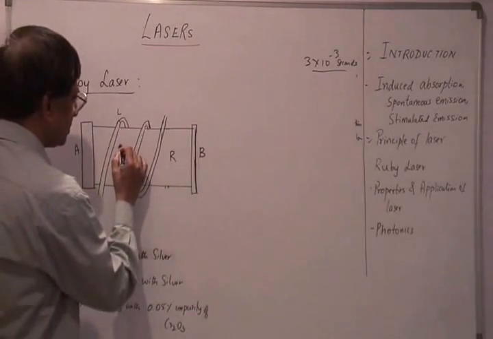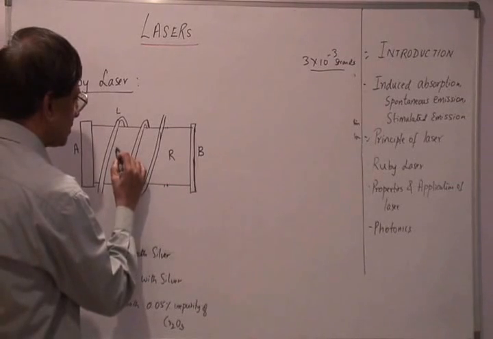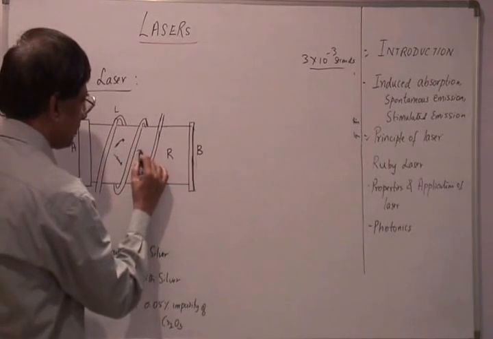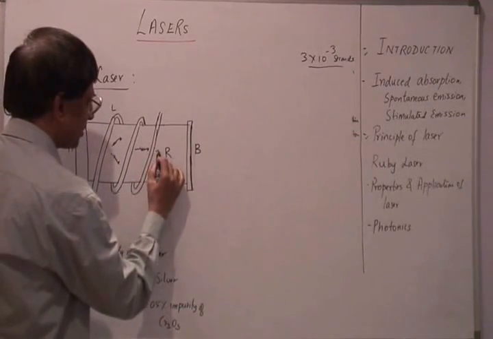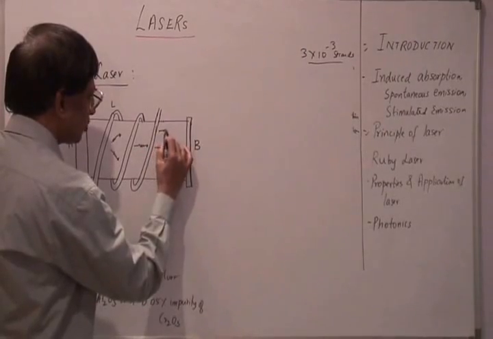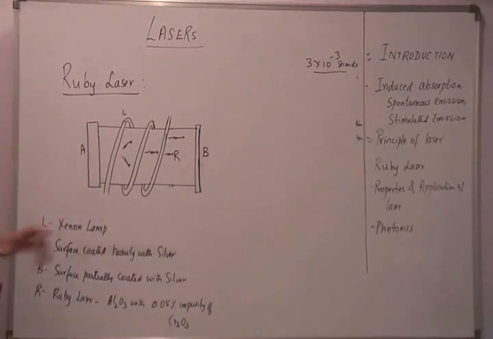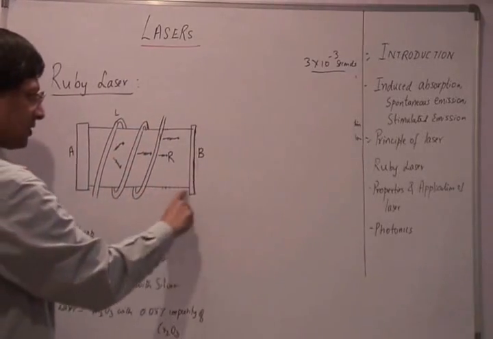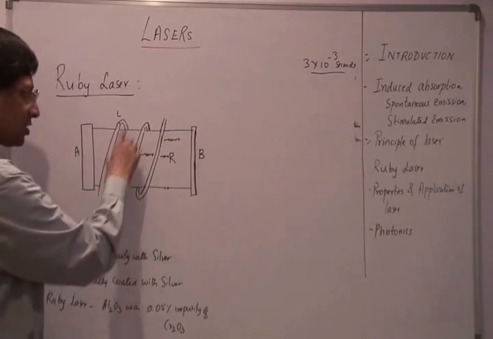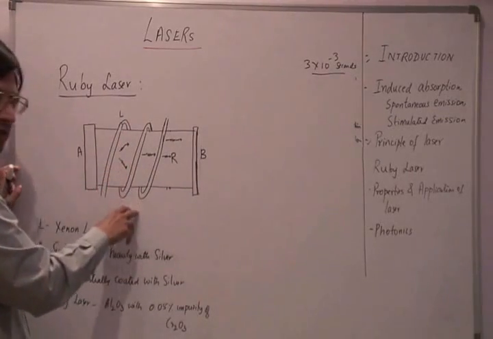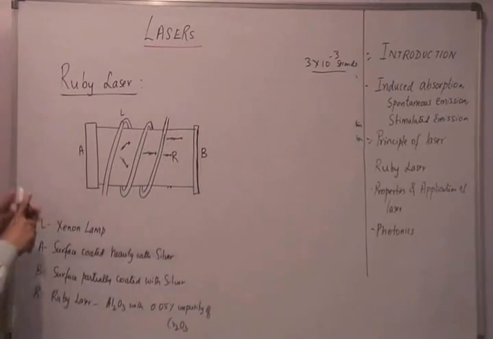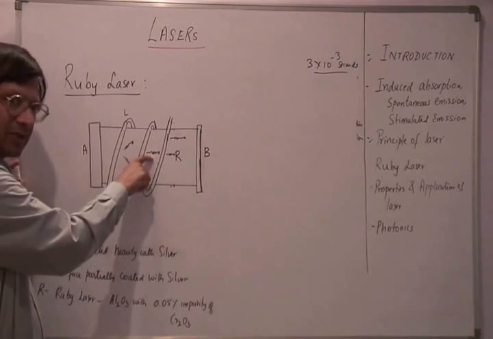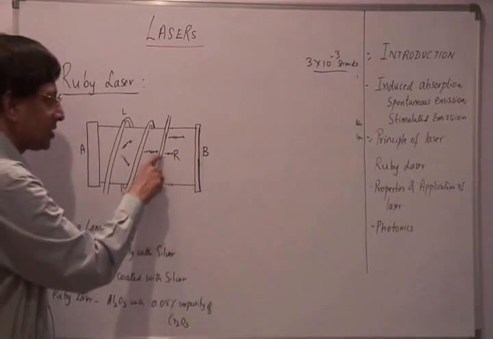Normally, when photons are generated in random directions, the photons generated along the axial path are the ones that move along this direction. The photons generated in other directions move out of the surface, incidentally, because these sides are not polished. But only the photons moving along the axial path keep progressing, and this is what provides the laser action. These photons, as they traverse in this direction, encounter